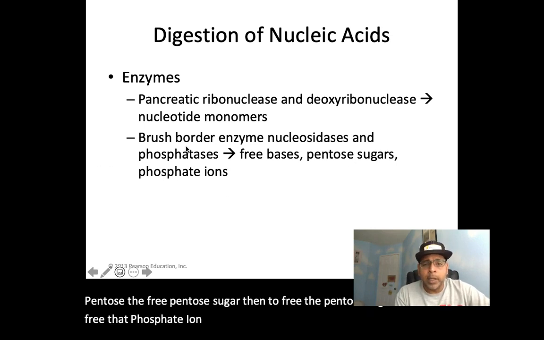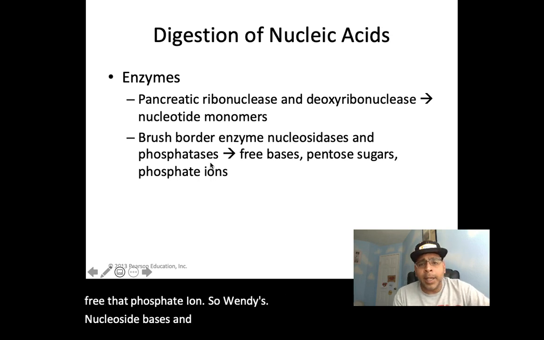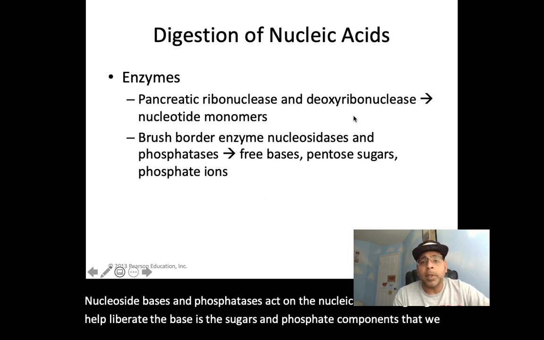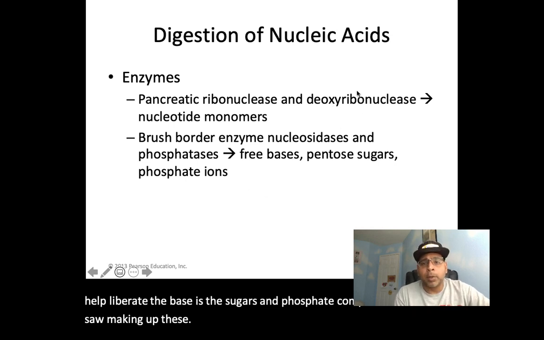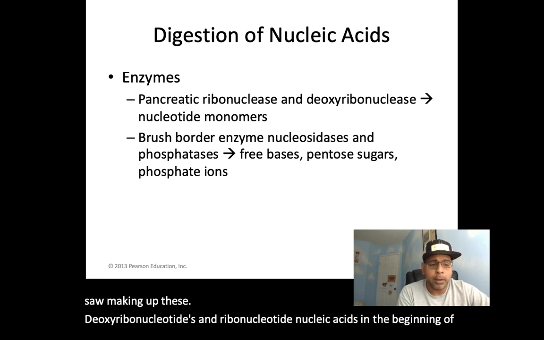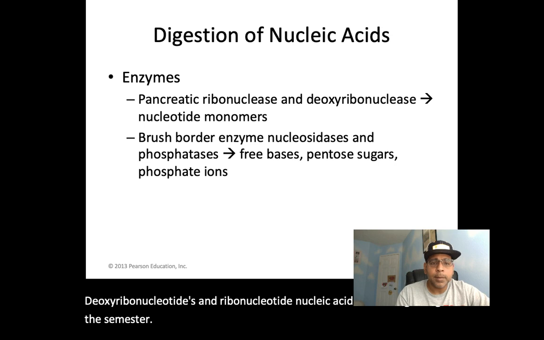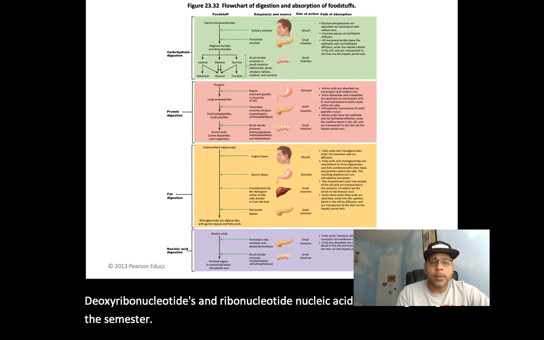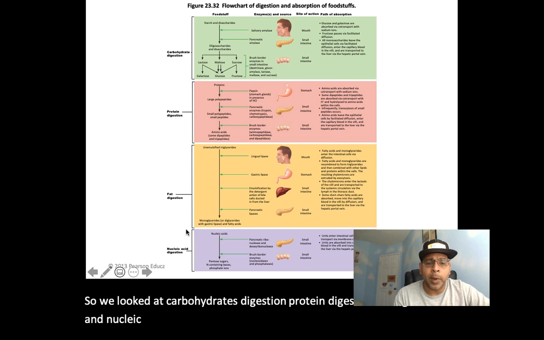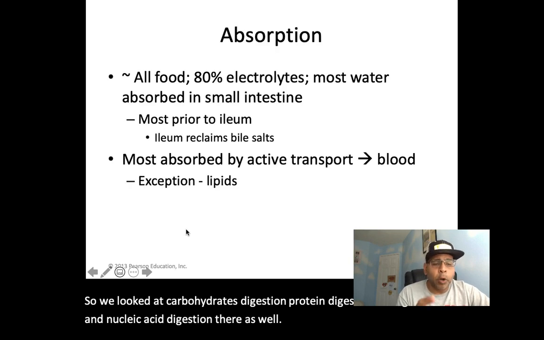So when these nucleosidases and phosphatases act on the nucleic acids, they're going to help liberate the bases, the sugars, and the phosphate components that we saw making up these deoxyribonucleotide and ribonucleotide nucleic acids in the beginning of the semester. So we looked at carbohydrate digestion, protein digestion, fat digestion, and then nucleic acid digestion there as well. Let's talk about absorption then.